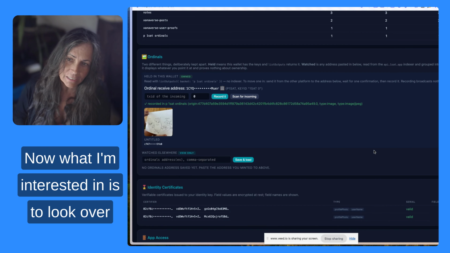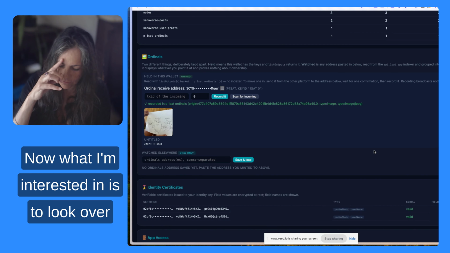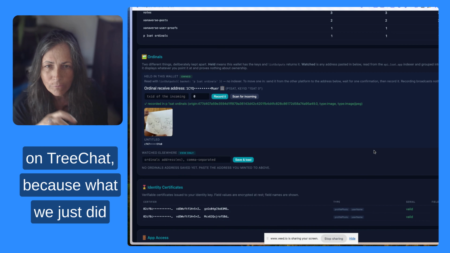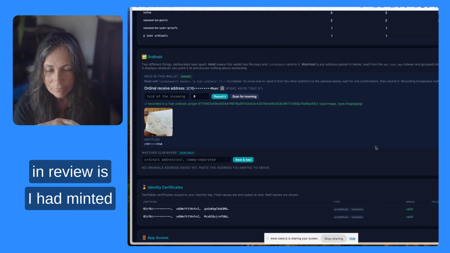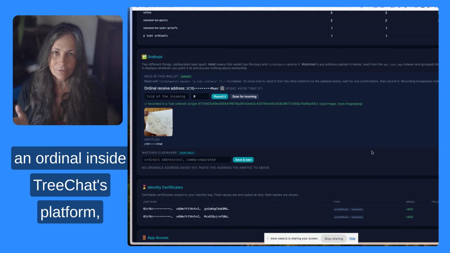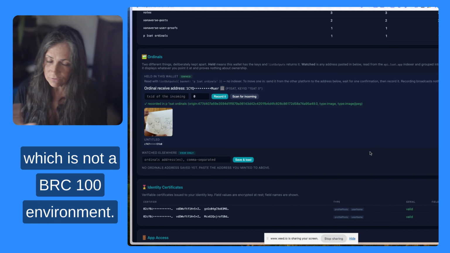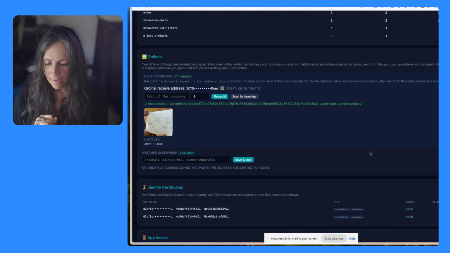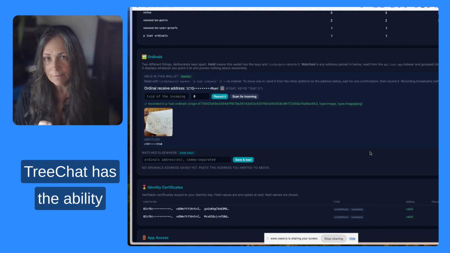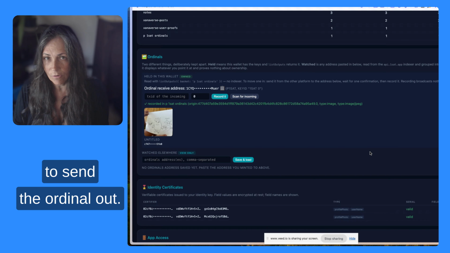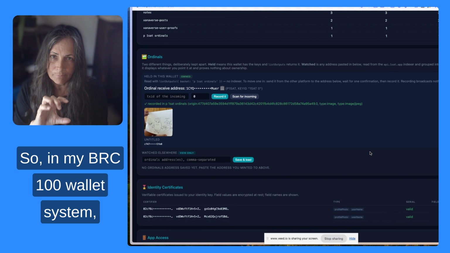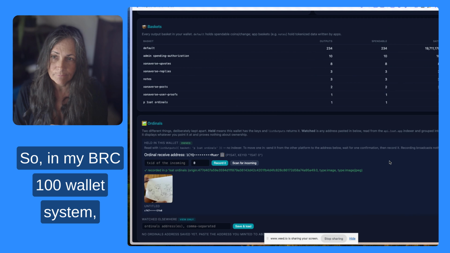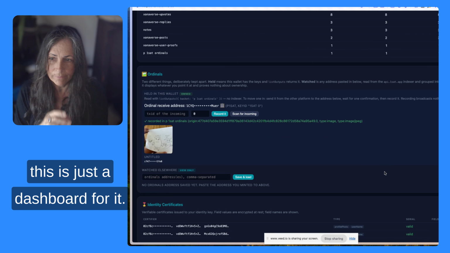Now what I'm interested in is to look over on TreeChat, because what we just did in review is I had minted an ordinal inside TreeChat's platform, which is not a BRC-100 environment. TreeChat has the ability to send the ordinal out. So in my BRC-100 wallet system, this is just a dashboard for it.